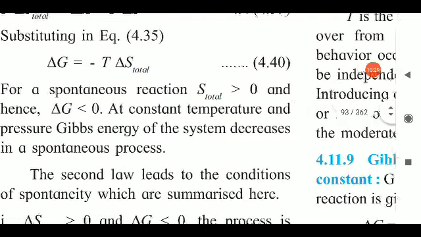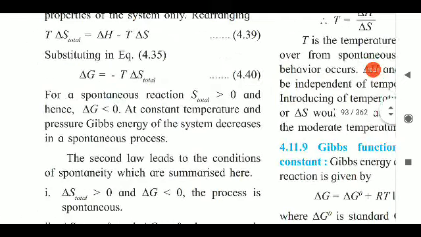For a spontaneous reaction, delta S total is always greater than 0, and hence delta G is always less than 0 at constant temperature and pressure. Both these quantities are opposite to each other.